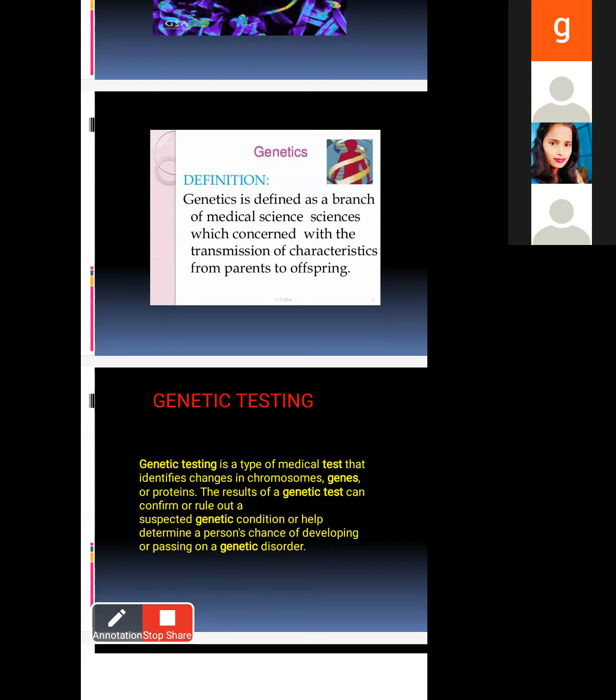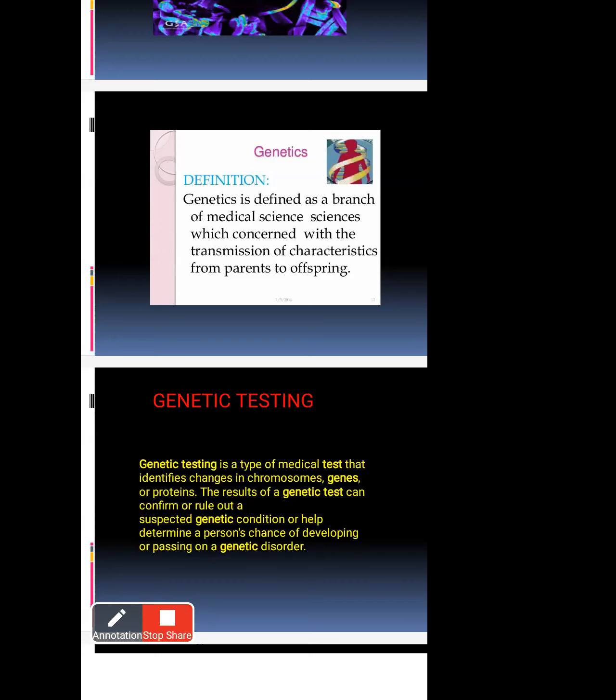At that time, what happens is that when abnormal genes, related to chromosomal abnormality, develop, the same genes affect the offspring. Offspring means children. The same abnormal chromosomes affect the children, and the children will also get some genetic disorder. That is the main meaning of genetics.